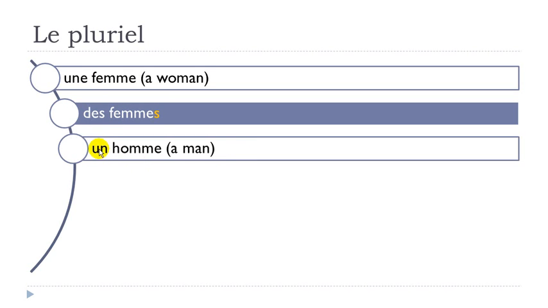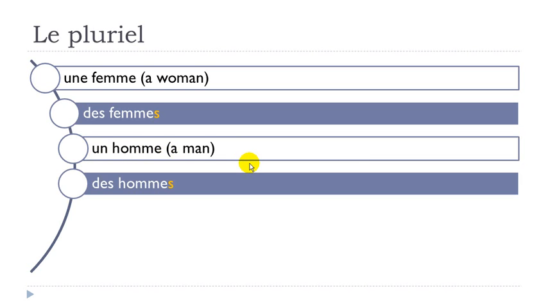And then un homme, with this little link between the two, un homme, and then we'll put this word at the plural form. Same thing here. This article indéfini un becomes des, and then you rewrite the word homme, and after that you just put the s at the end. You don't pronounce it, so you get des hommes. Un homme, singular form, des hommes, plural form.